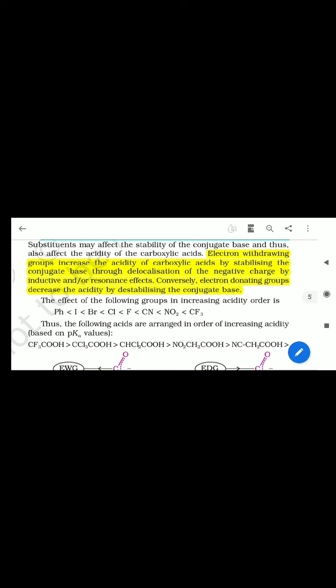Just look at the halogen atoms first: fluorine, chlorine, bromine, iodine. This order you already know. You should only learn the cyanide, nitro and CF3 groups. The CF3 group, with 3 fluorine atoms, has a strong electron withdrawing character; the NO2 group has a strong electron withdrawing character due to resonance; and CN is more electron withdrawing compared to fluorine due to the sp hybridized carbon. The phenyl group, the benzene ring, is very low in this order. So I hope you learn only 3 points: CN, NO2 and CF3, and all others you already know.